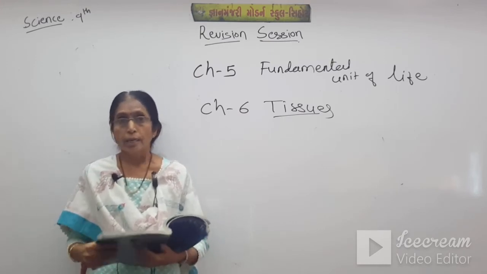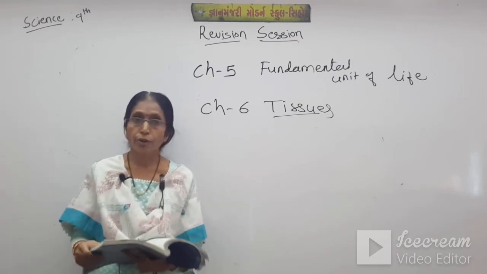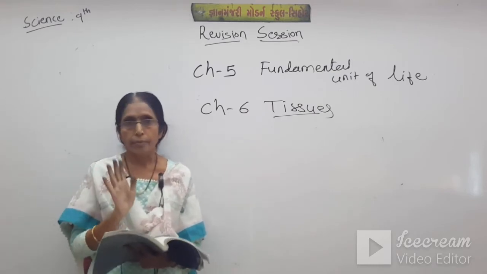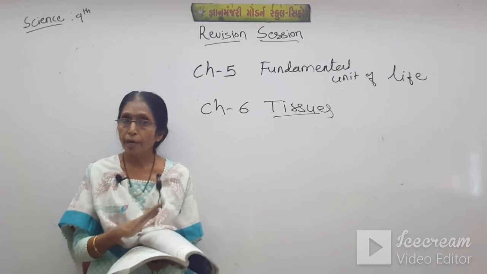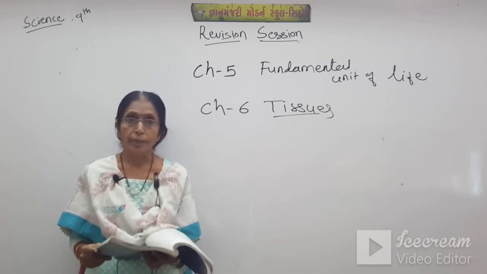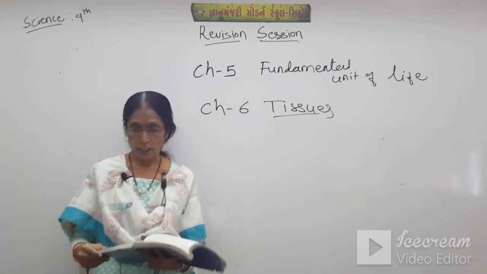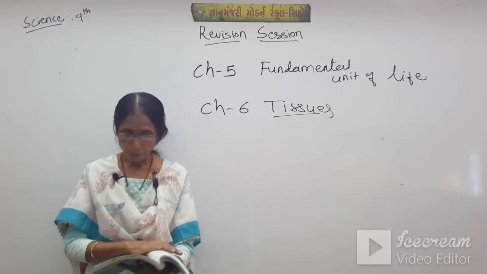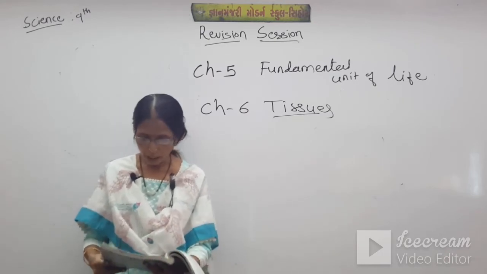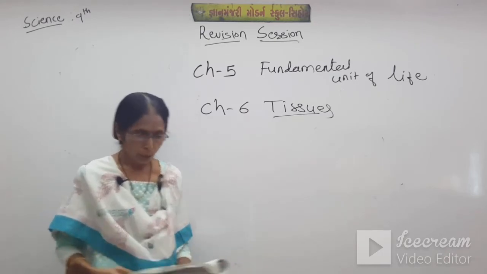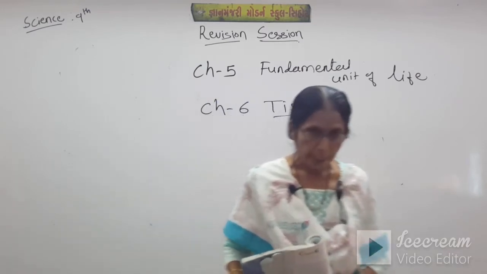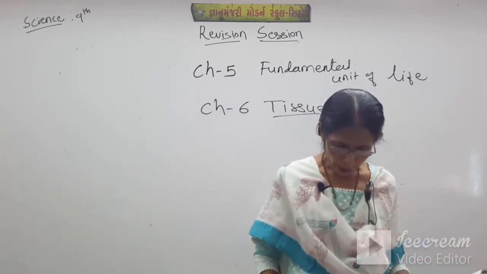Also there are two types. Nothing is cancelled, student, from chapter number 5 and chapter number 6. So you have to revise the chapter 5 and chapter 6 whole. Okay. Now suppose we discuss about the plant cell. So in the plant cells there are two types of mainly tissues.